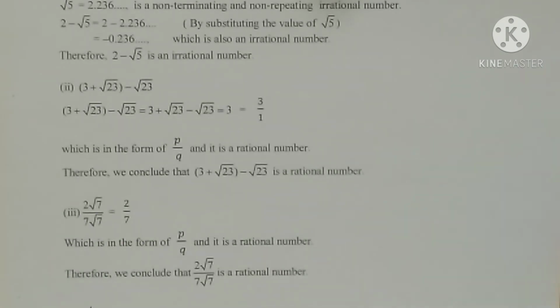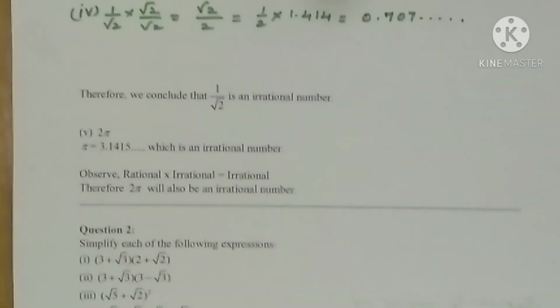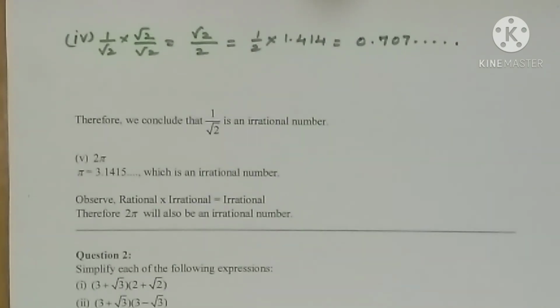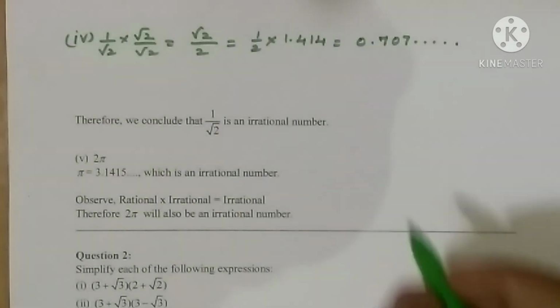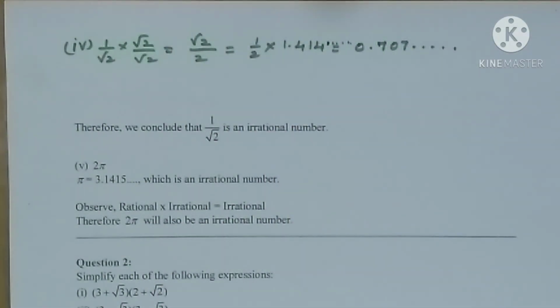Then the last question from this one, that is 1 by root 2. 1 by root 2 means we should rationalize the denominator, that is 1 by root 2 into root 2 by root 2, that is root 2 by 2. So half of root 2 value we already know, 1.414 etc. and divide by 2, it is equal to 0.701, which is non-terminating, non-recurring. So we can say that it is an irrational number.